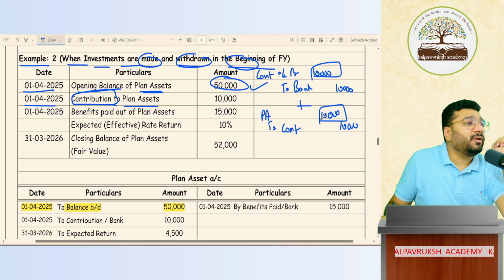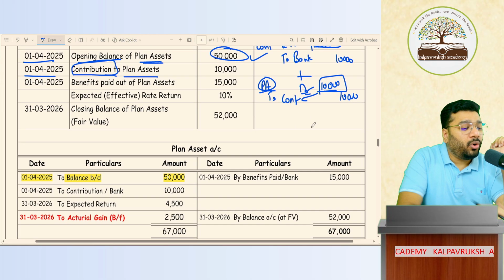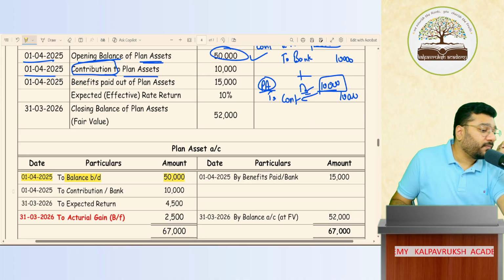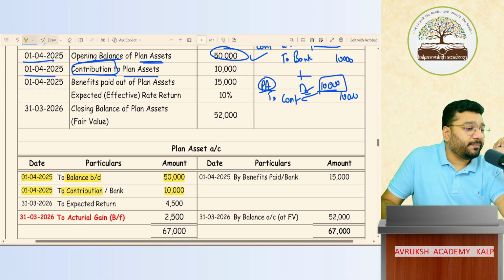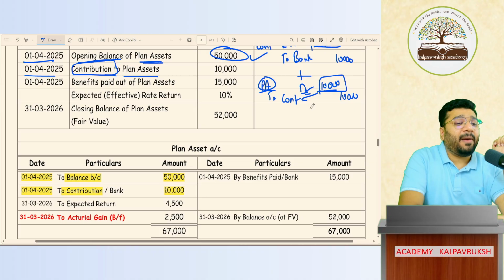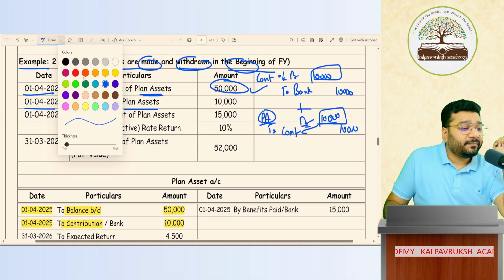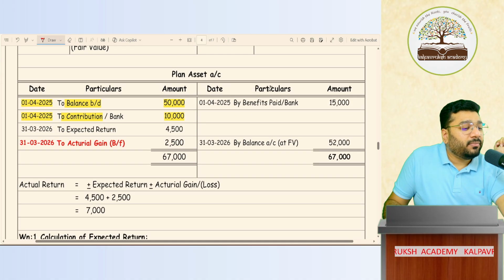In the plan asset account, record this 10,000 on the debit side. Who's the opposite party? To contribution. On what date? 1/4/25. To contribution 10,000. Sometimes they might combine and pass the entry. If they combine, the combined effect is plan asset to bank, so 'To bank' will come. Depending on what entry you have passed, the posting will come accordingly.